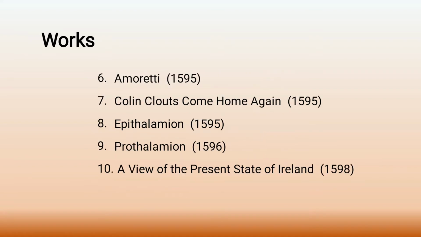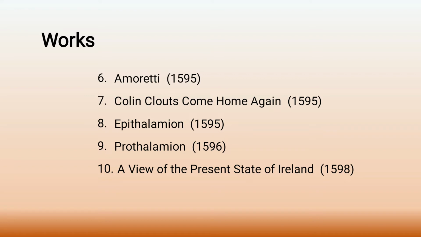And moving on, the 6th work is Amoretti, and it is published in the year 1595. See, we have again 3 popular works published in the same year, which is 1595. And those works are Amoretti, Colin Clout's Come Home Again, and finally we have Epithalamion. So these 3 works were published in the same year, which is 1595.